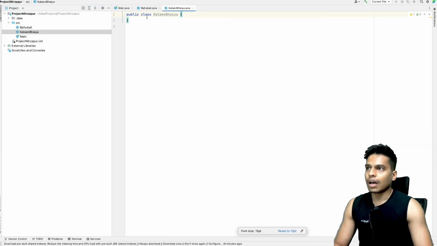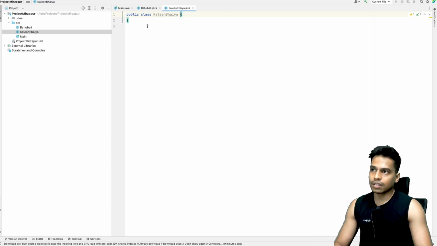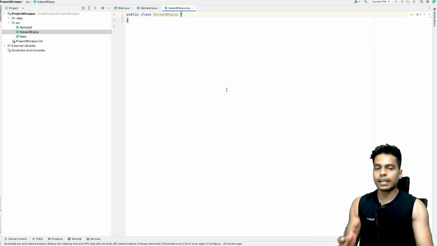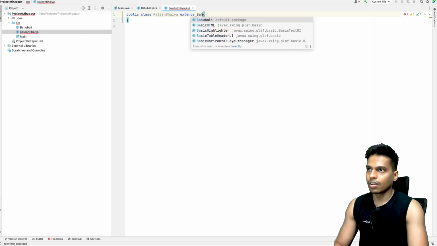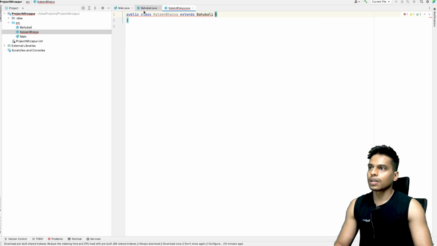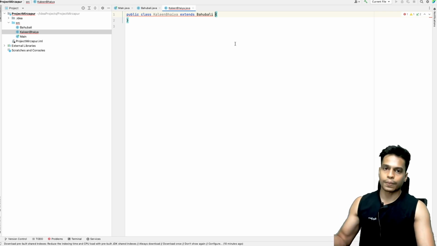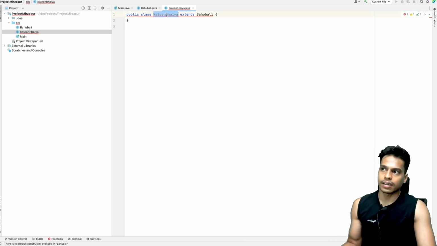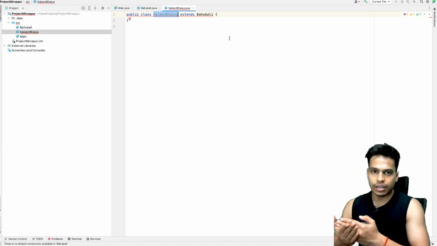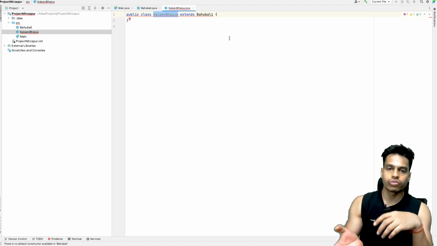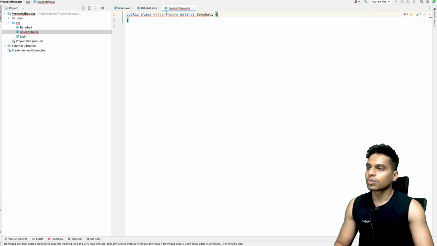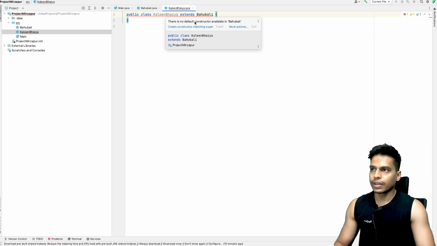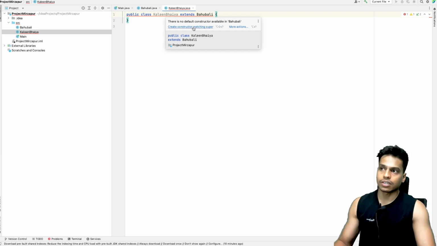Now this Kalin Bhaiya is a Bahubali, so it will inherit all the properties of a Bahubali. So extends Bahubali. Now it is showing an error because we need to have a matching constructor for this Kalin Bhaiya class. If you have a class and you extend it from some other class, you will need to have a matching constructor for that. So just take your mouse over here and it will say create constructor matching super.